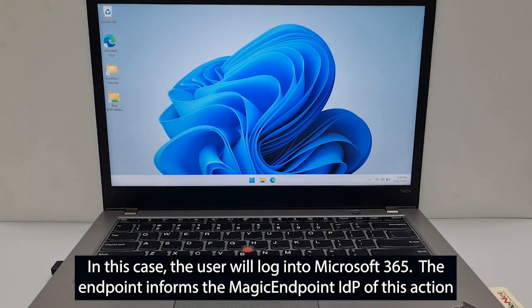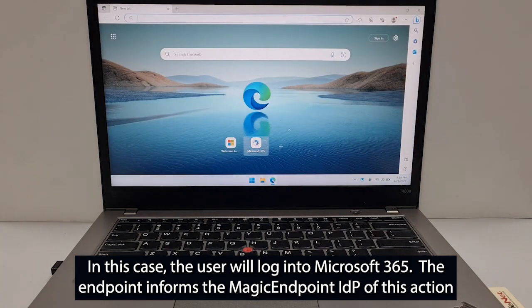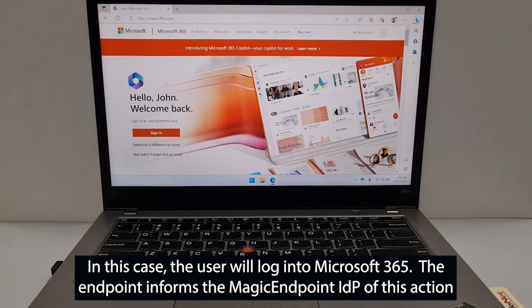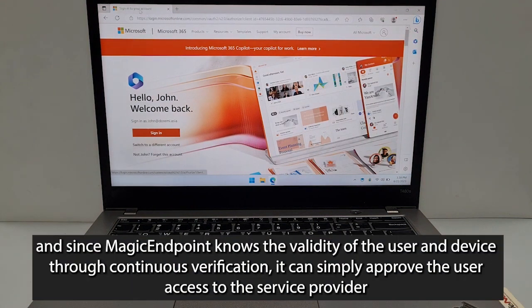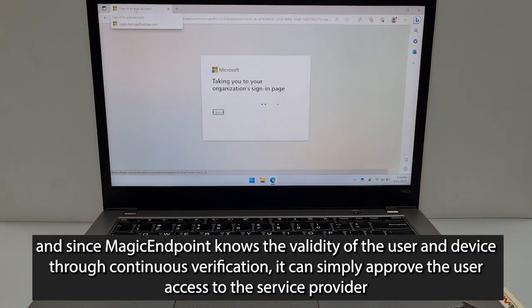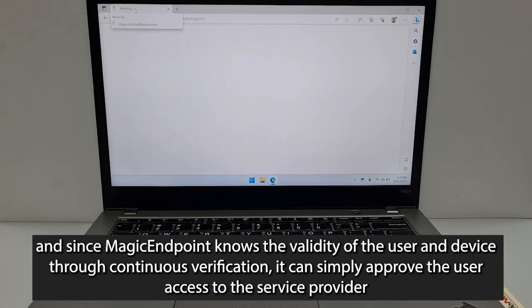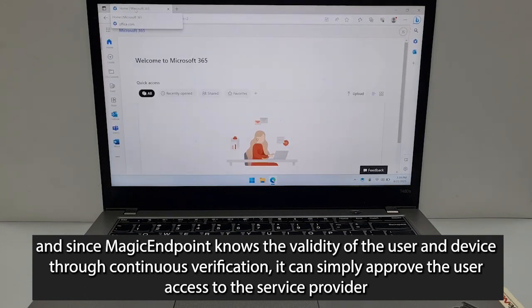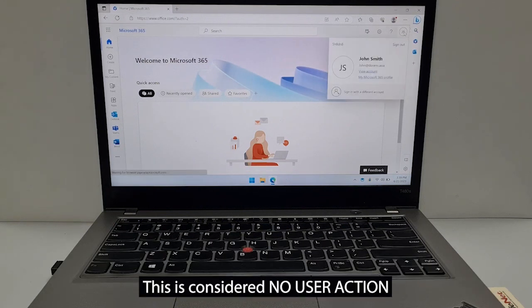In this case, the user will log into Microsoft 365. The endpoint informs the MagicEndpoint IDP of this action, and since MagicEndpoint knows the validity of the user and device through continuous verification, it can simply approve the user access to the service provider. This is considered no user action.